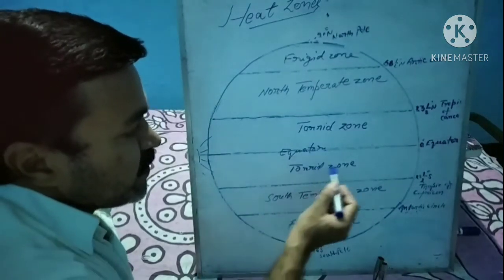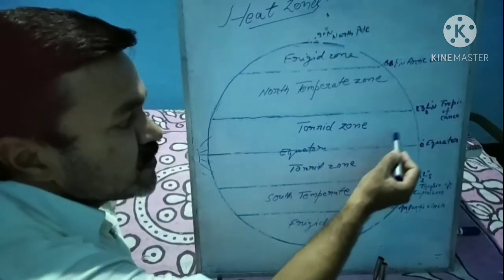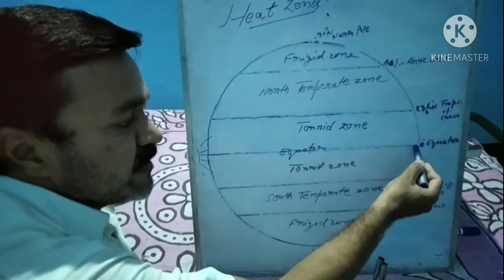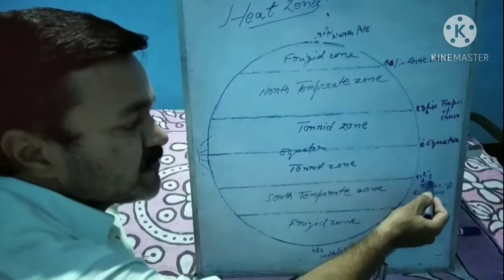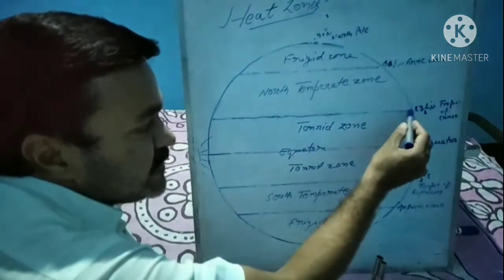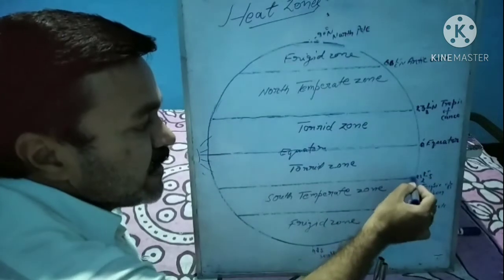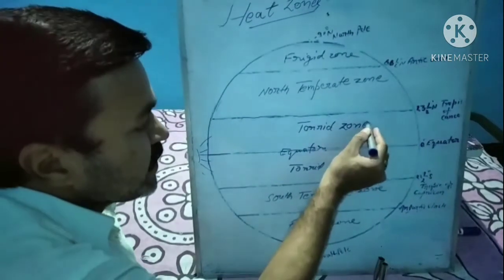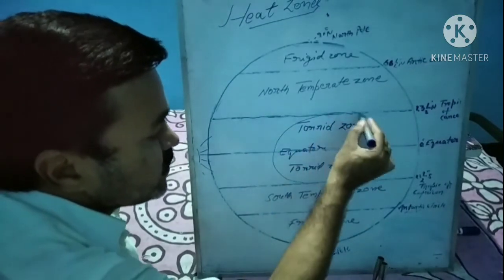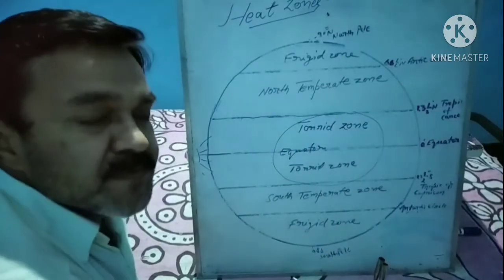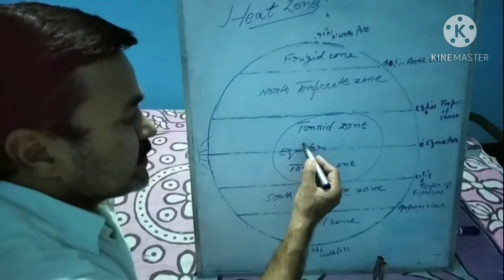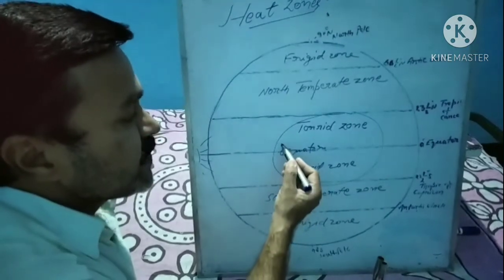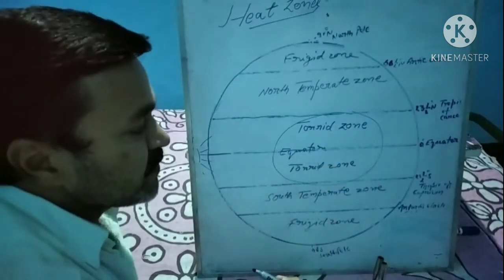Now, from 0 degree to 23 and a half degree north, and from 0 degree to 23 and a half degree south, these latitudes demarcate one zone. This zone is known as the torrid zone. Torrid zone means sunlight is more received by these regions. That is why temperature is higher in these regions.